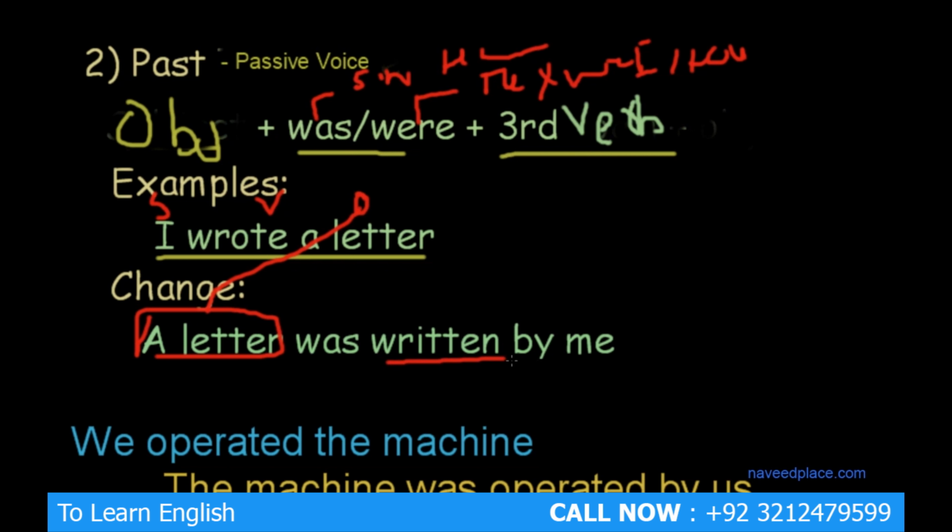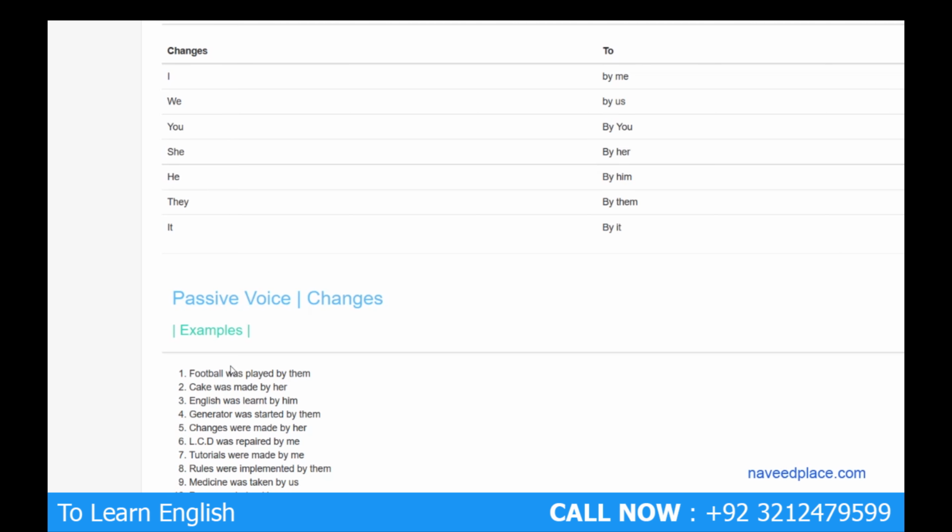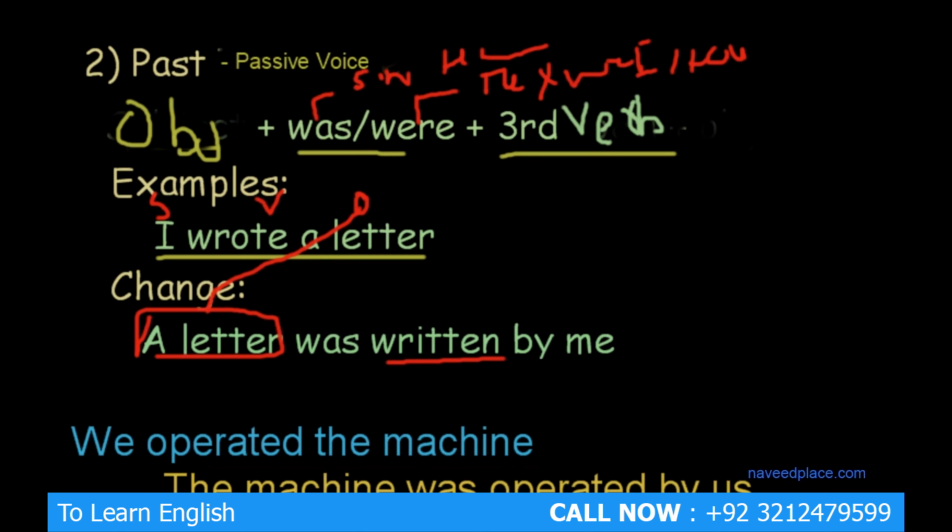Now the last thing remaining is by me. If we go on the website, here we have the changes. So if we have I, we change I into by me. Getting me? I, and we change it to by me. So here we have I, so we change it to by me. Getting me? So this is the way to make past passive voice.